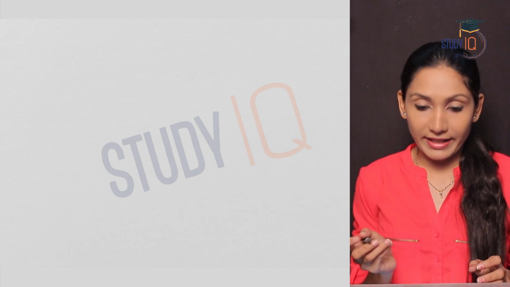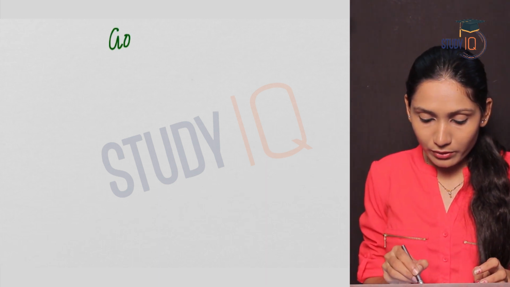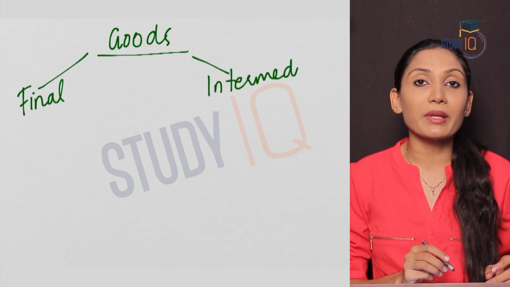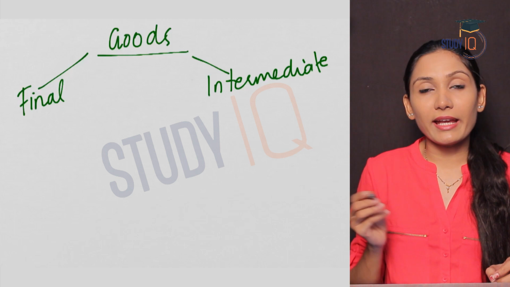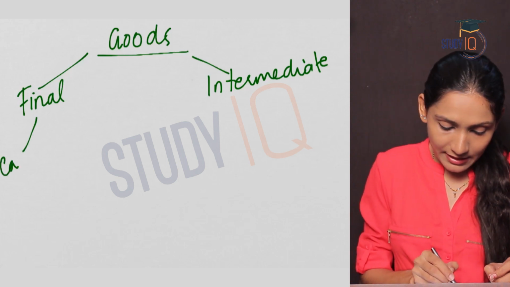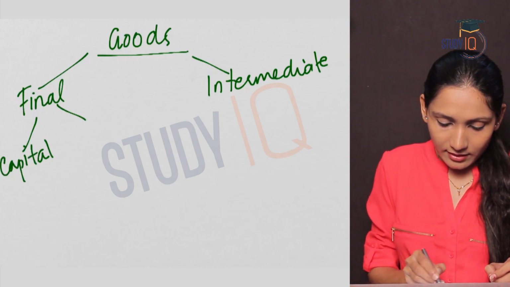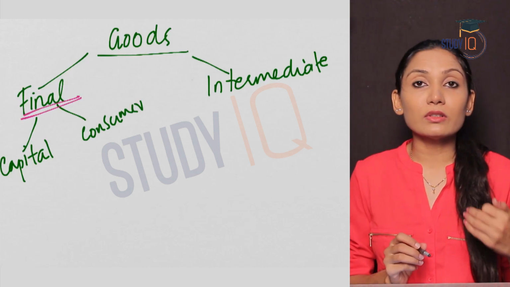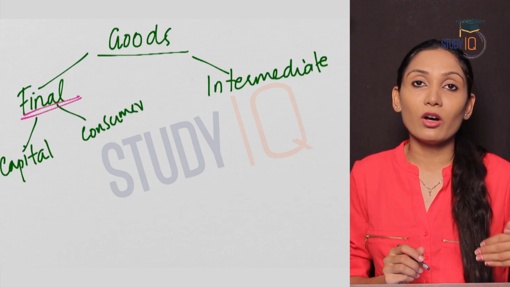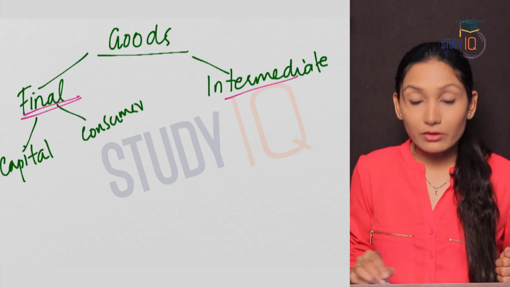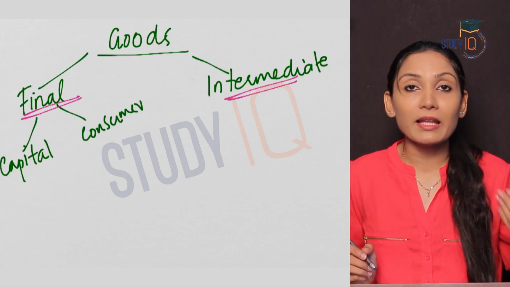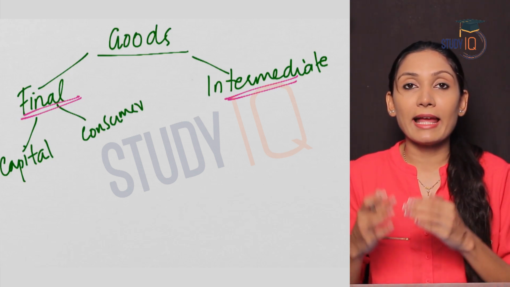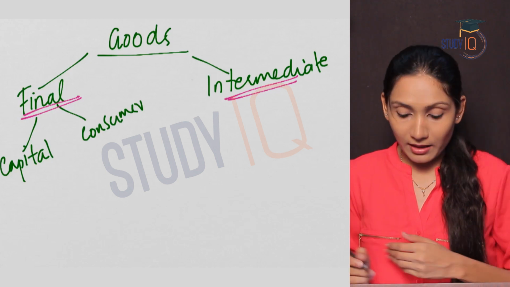The first one, final goods. As you all know, goods are of two types. One is final and second one is intermediary goods. Final goods can be again subdivided into capital goods and consumer goods. So what are final goods? Final goods are those goods which are ready for consumption or ready for use. Intermediate goods are those goods which will help in the production process, or they cannot be directly consumed but they will help in the production of another commodity.